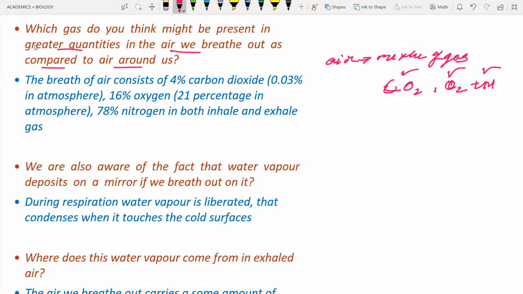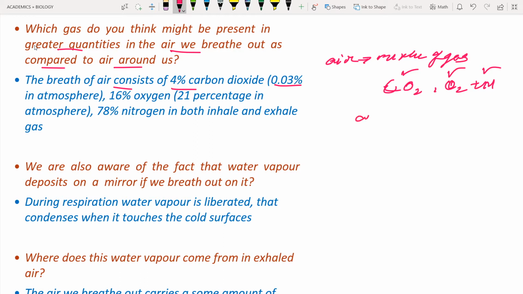First, the breathed-out air consists of about 4% carbon dioxide. In the atmosphere there is about 0.03 percent of carbon dioxide present in nature. But when you are exhaling, the 0.03 is increased to about 4 percent. This is due to the cellular respiration.